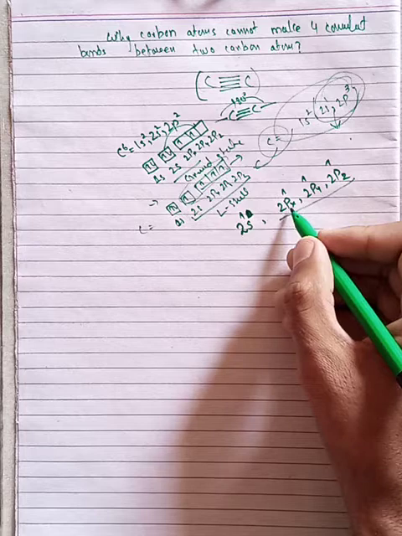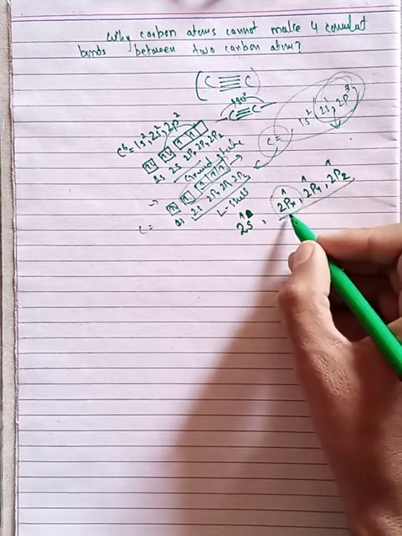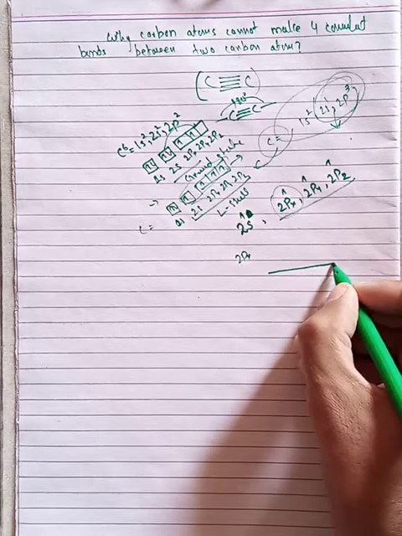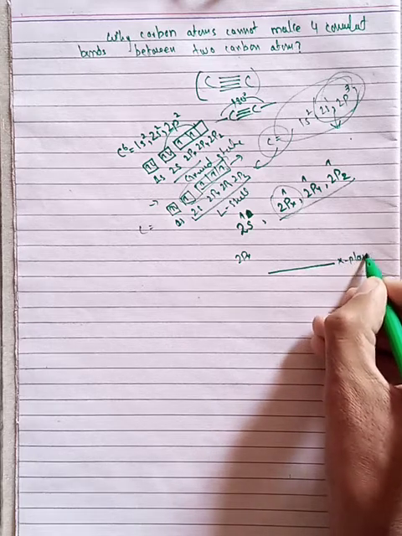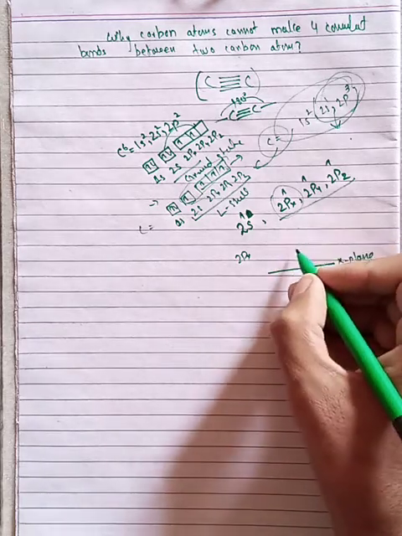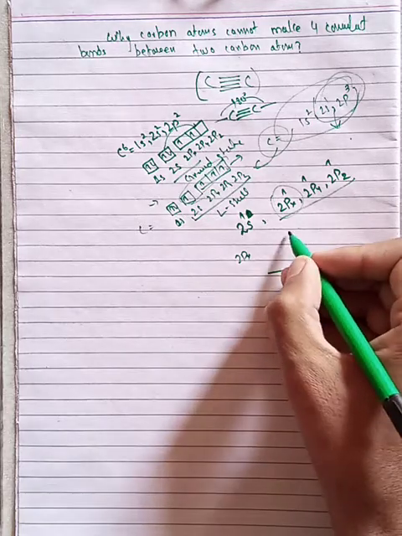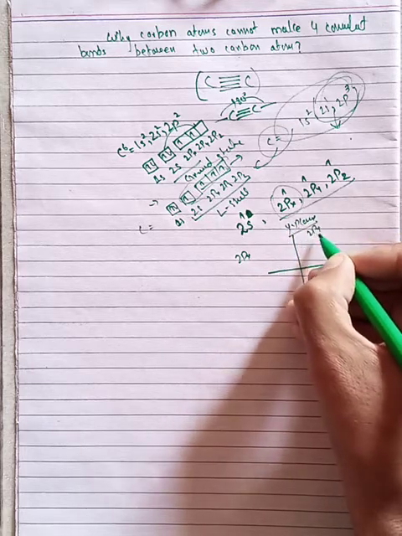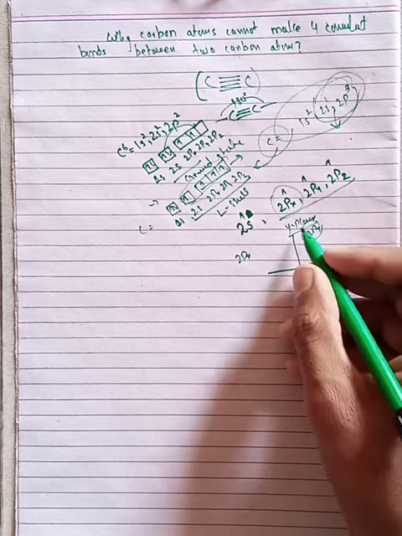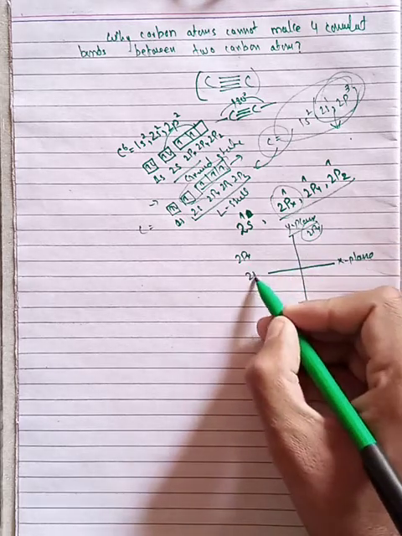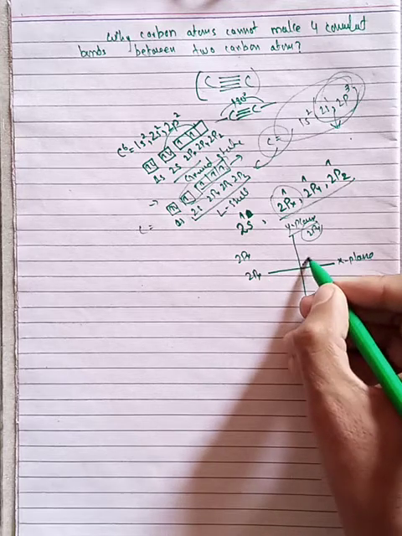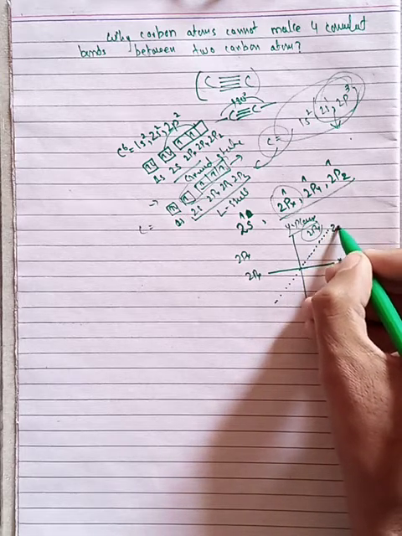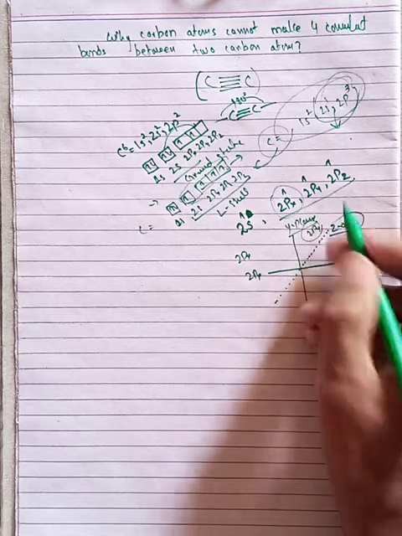You can see that 2px is the orbital lying along the x axis of the coordinates. The 2py orbital is oriented along the y axis, the 2px orbital along the x axis, while 2pz is oriented along the z axis.